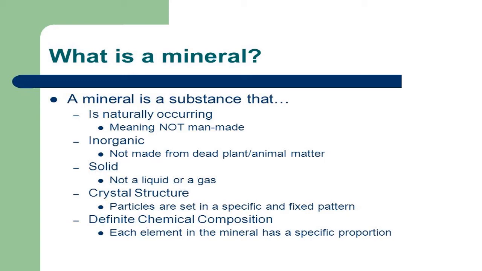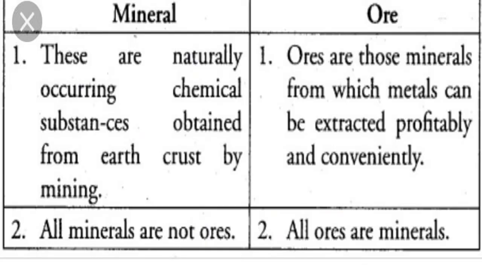So Bijapur soil becomes the mineral, but not ore, whereas Kudremukha soil is a mineral as well as ore. Now you are clear what is ore? Ore is a mineral where the percentage of metal is more. Now please see, here is given a clear-cut difference between the mineral and the ore. Minerals are naturally occurring chemical substances obtained from the earth's crust by mining. Ores are those minerals from which metals can be extracted profitably and conveniently.